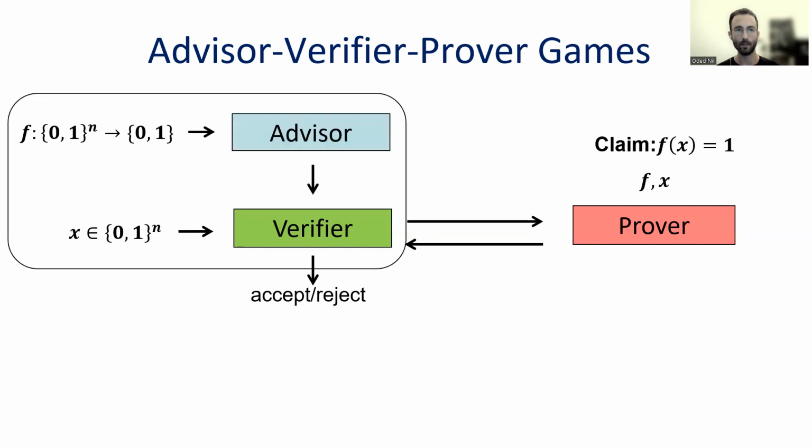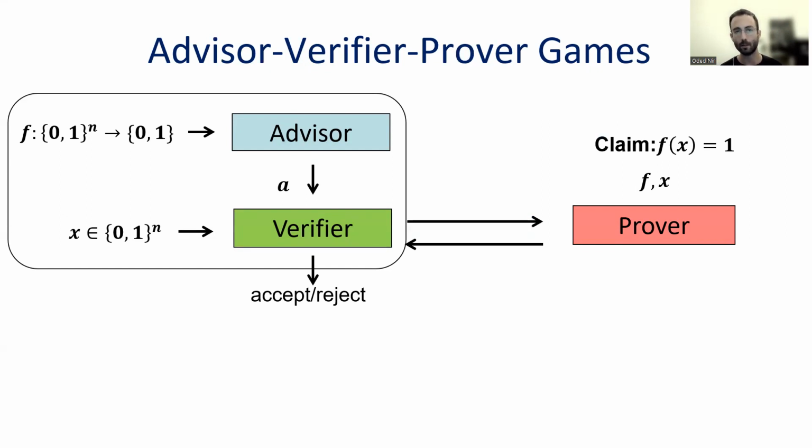And more importantly, we split the role of the verifier to two parts. One of them, we'll think of it as the offline part, and one as the online part. And here the offline part belongs to the advisor. And the advisor takes as an input the entire truth table of the function in question. And it can do whatever it wants with it, and then send one message to the verifier. We'll call that message A, and after it does that and sends this advice to the verifier, it terminates its role in this protocol.